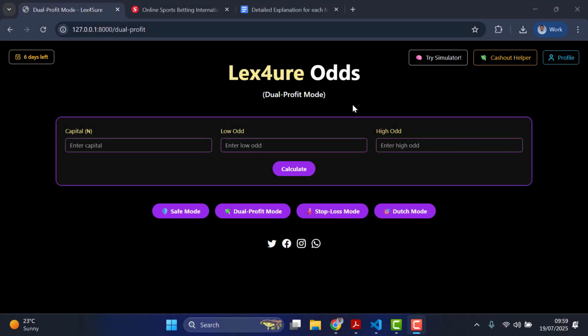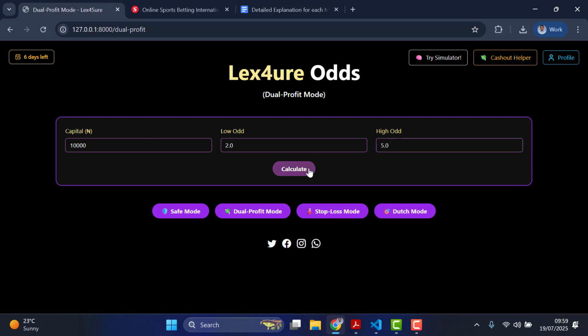Okay, so this is another bet mode, which I call the dual profit mode. The dual profit mode, or what you can call the both odds profit mode, is designed for smart bettors who want to guarantee profit no matter which of the two outcomes wins, by balancing their stake across both odds in a strategic way. So let's see an example. Let's use again our usual 10K example. Let's say we have a low odd of 2.0 and a high odd of 5.0.